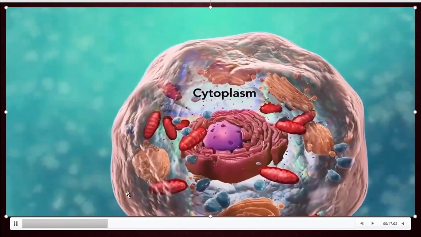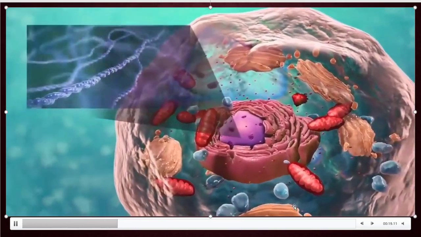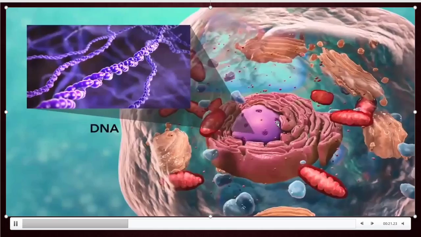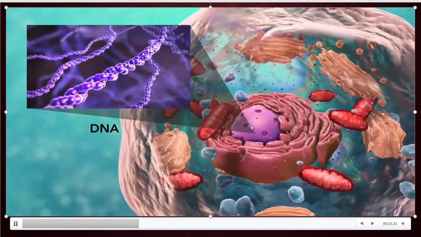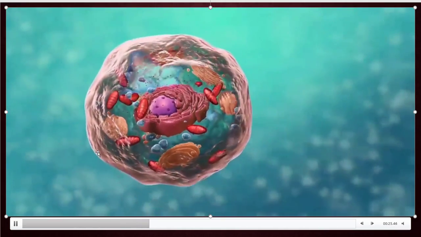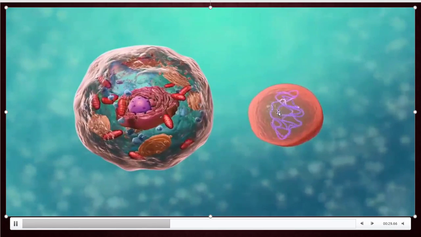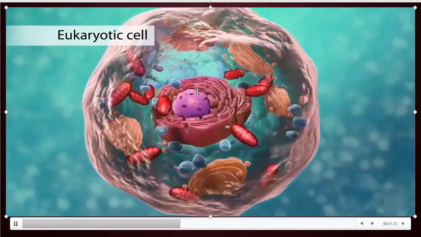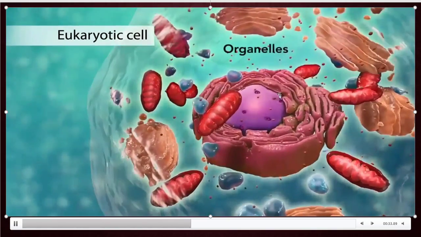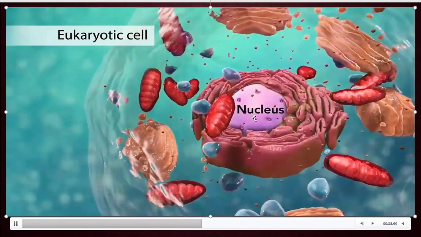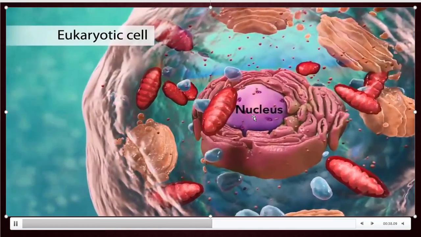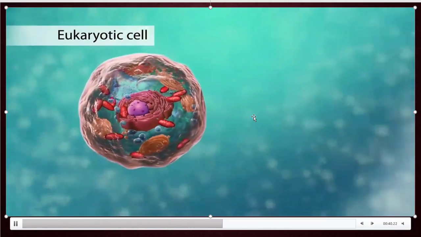Inside the cell, there is a fluid present, that is cytoplasm. This is the nucleus. Inside the nucleus, DNA is present. And this one, see, genetic material floating inside the cytoplasm. But here it has a particular structure. The nucleus has a particular structure and it is surrounded by a membrane.